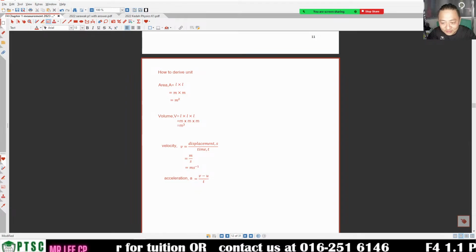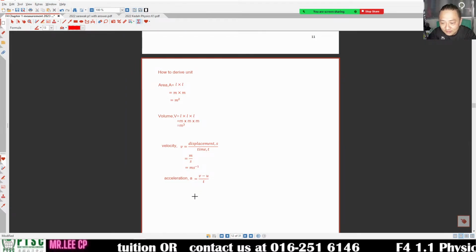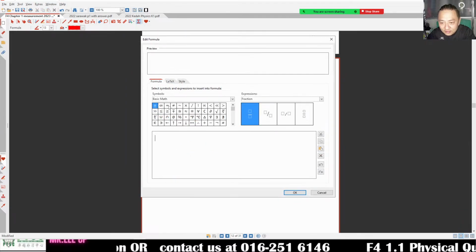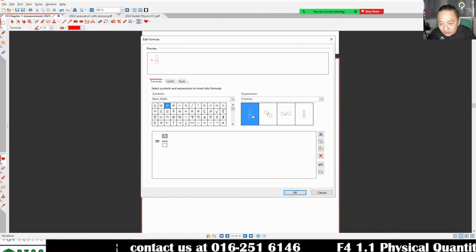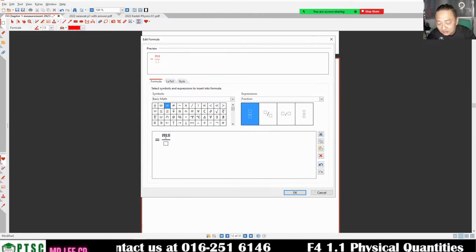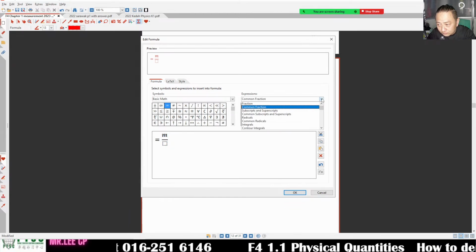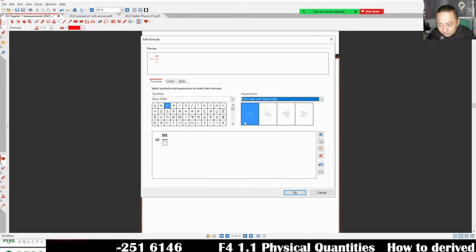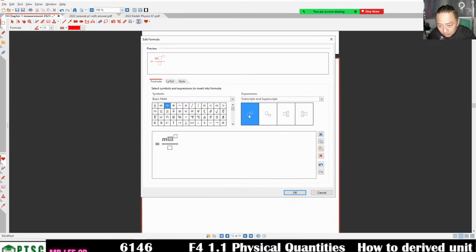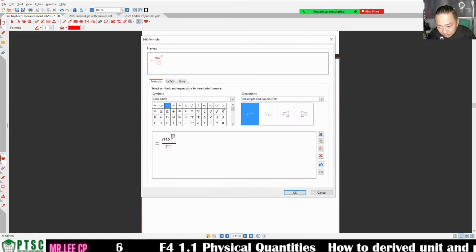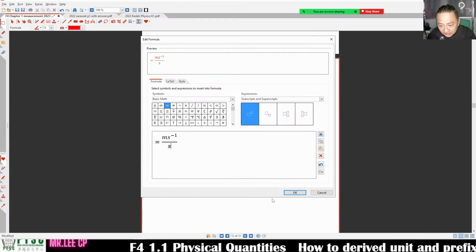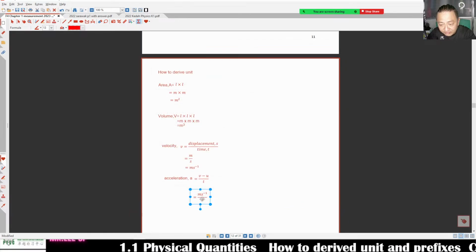The unit will be equivalent to ms minus 1 divided by second. Alright, I'm deriving the unit.